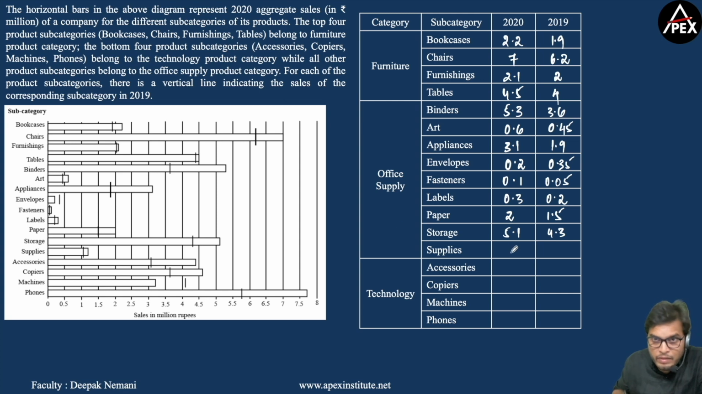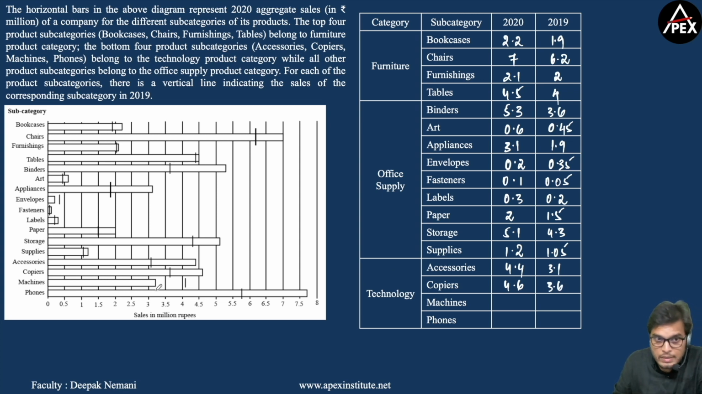Now coming to supplies, in 2020 it's close to 1, so let me consider this as 1.2, and this is very close to 1, so you can consider that as 1.1 or 1.05. Now coming to technology products, accessories, it's close to 4.5, so let me consider this as 4.4 in 2020, and this is just above 3, so let me consider this to be 3.1. Copiers, 4.6 in 2020 and 3.6 in 2019.